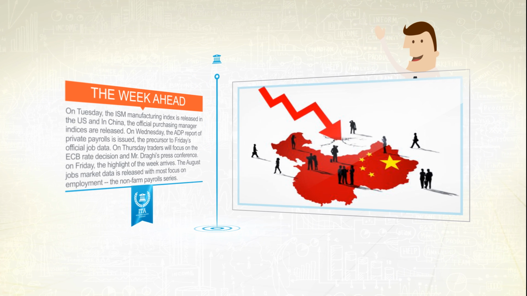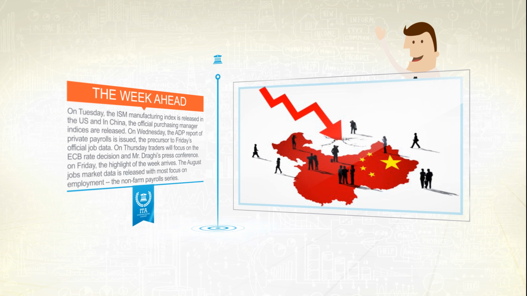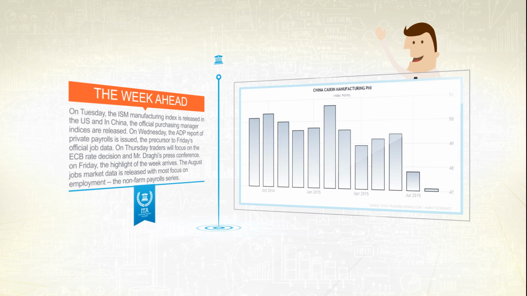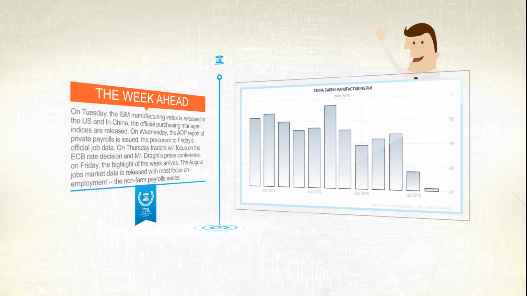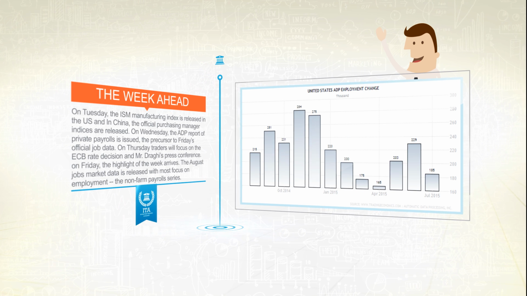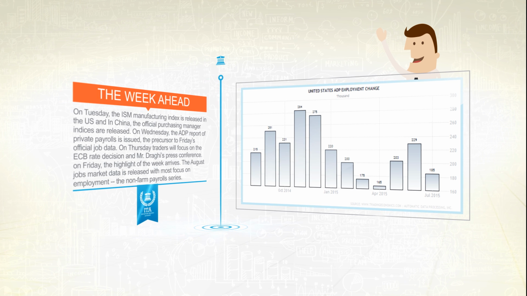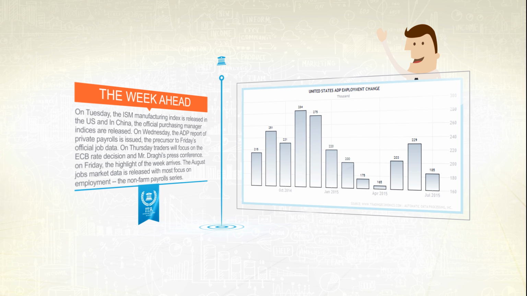In China, the official purchasing manager indices are released on Tuesday. That is, the National Bureau of Statistics will release the surveys covering both manufacturing and services sectors. The surveys are more reliable than the private sector surveys, and the survey sample is much larger. On Wednesday, the ADP report of private payrolls is issued, the precursor to Friday's official job data. Economists expect job growth of around 205,000 in the month.